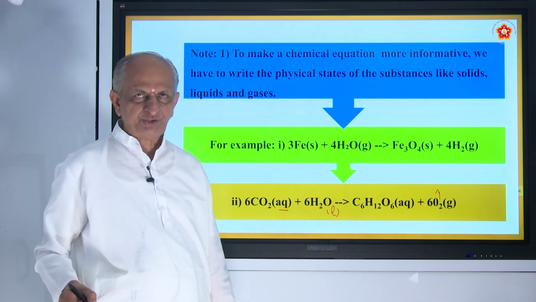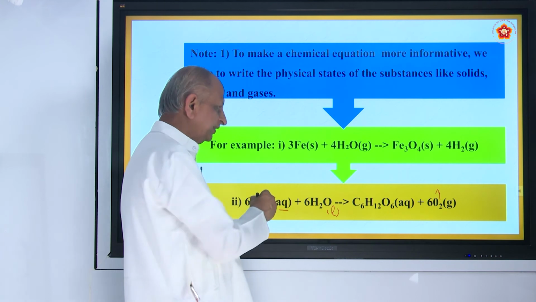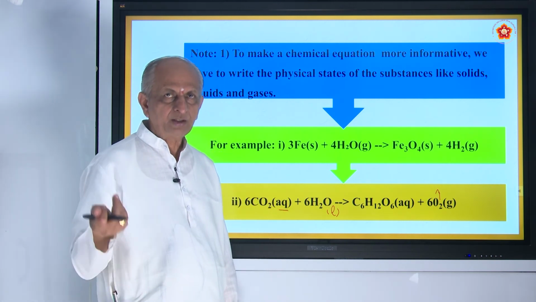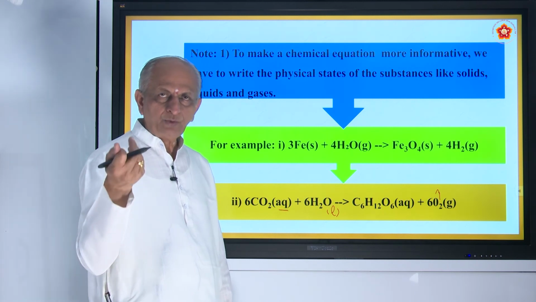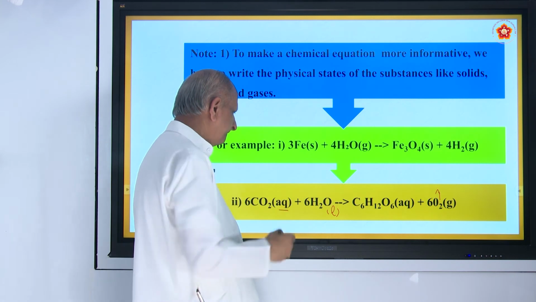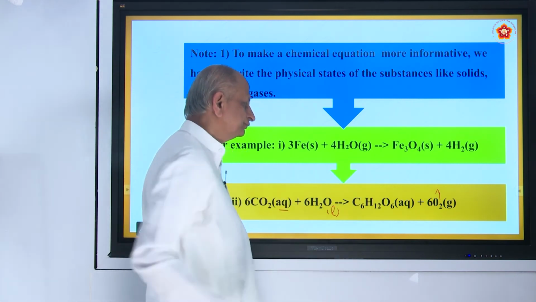So during photosynthesis, or preparation of food, they take carbon dioxide liberated by all animals, birds or human beings, and they prepare food.